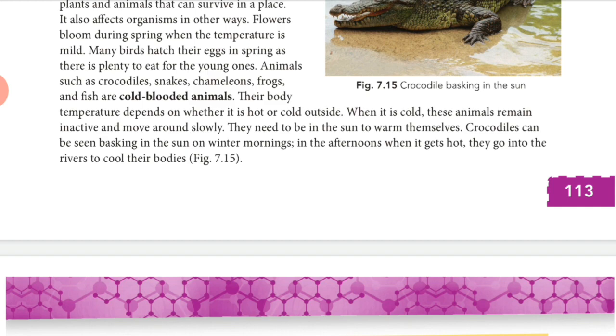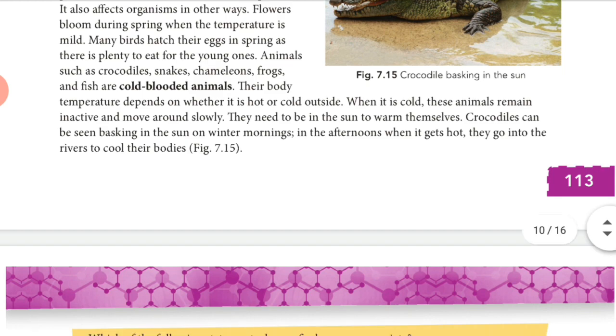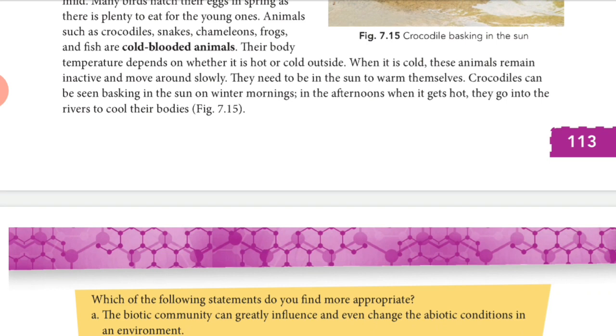They are called cold blooded animals, because as temperature goes under 25 degrees Celsius, in the cold temperature, these types of animals can't survive. So what will they do? They will go into hibernation. That means they reduce their activity during the cold season, and they come out by the summer season, right? These types of animals are called cold blooded animals.